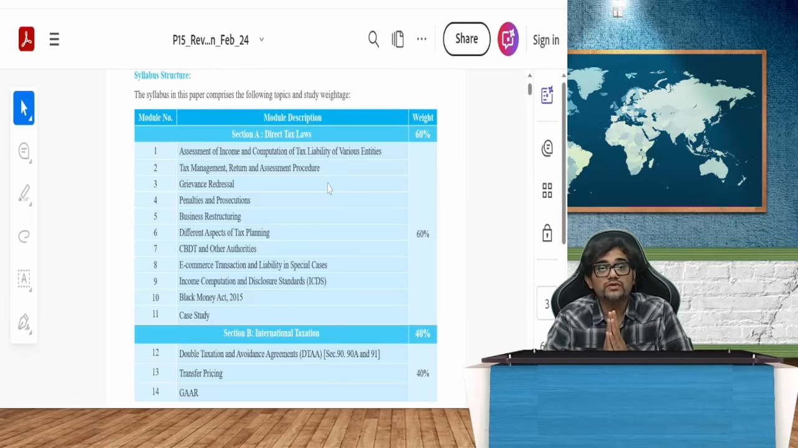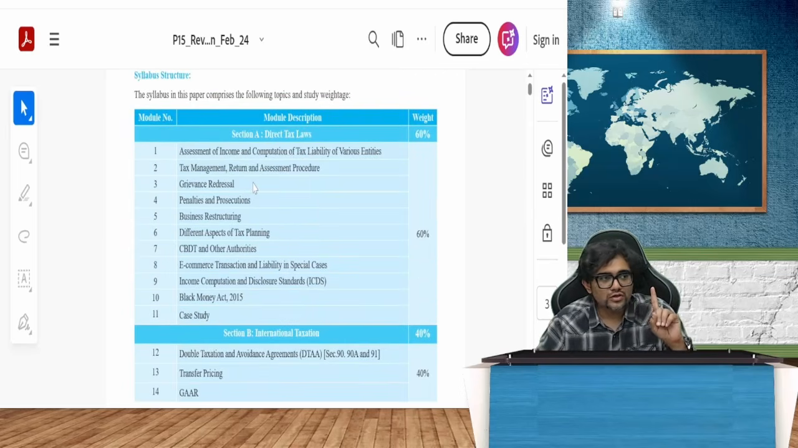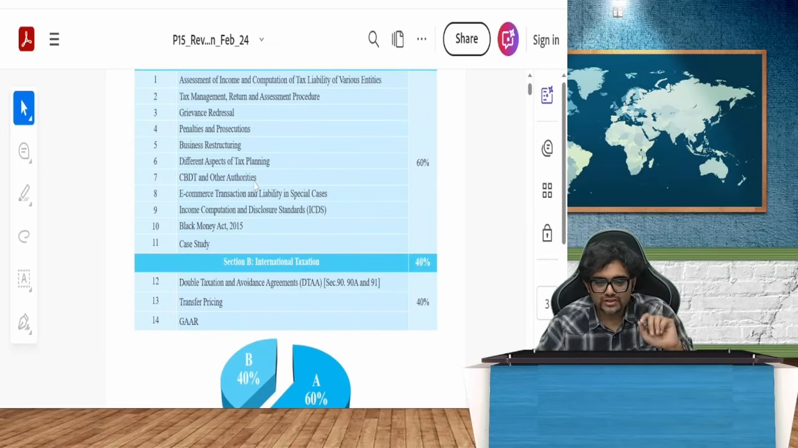We will be working exclusively for CMA. You see, we have direct tax laws in Section A and Section B, two sections. Section A talks about direct tax laws, and Section B talks about international taxation. In international taxation, we have double tax avoidance agreements, transfer pricing, GAAR, all those things.